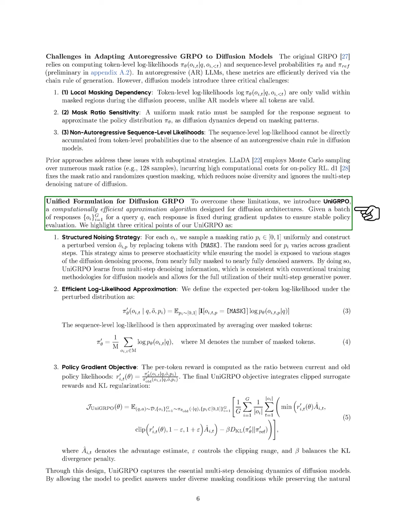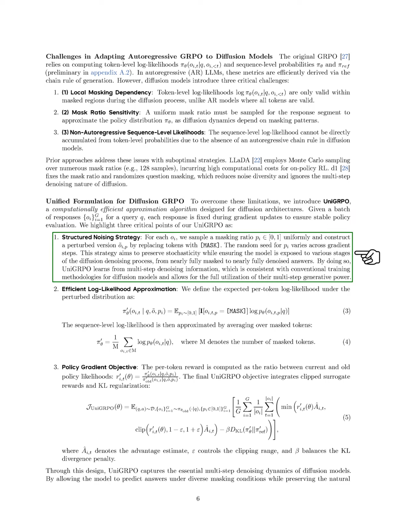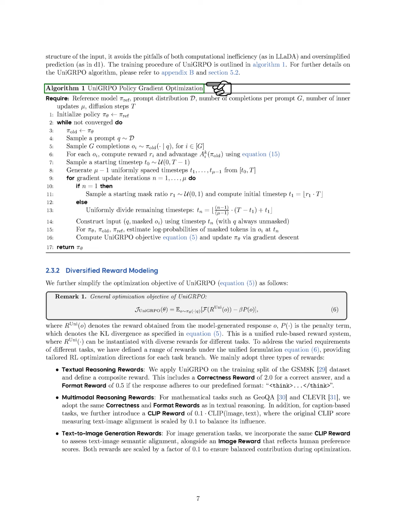In this approach, we fix each response during gradient updates to ensure stable policy evaluation. We implement a structured noising strategy where we uniformly sample a masking ratio and create a perturbed version of the response by replacing tokens with a mask. This method maintains randomness while exposing the model to various stages of the diffusion process, allowing it to learn from multi-step denoising information. We also define an efficient way to approximate log likelihoods and compute the per-token reward based on the likelihoods of current and previous policies.